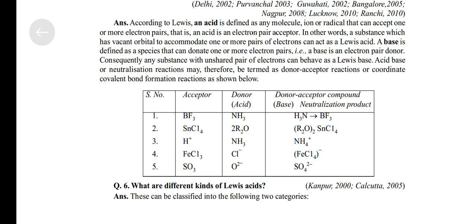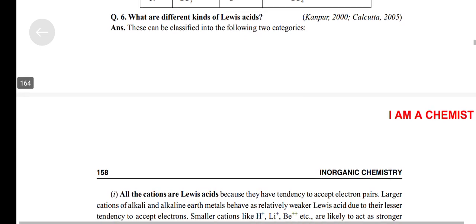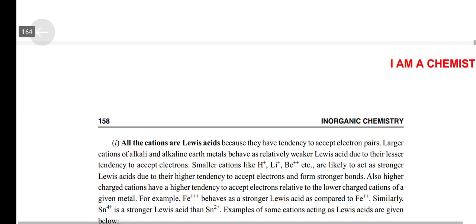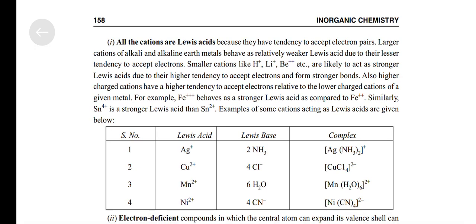What are the different kinds of Lewis acid? These can be classified into the following categories. All cations are Lewis acids because they have a tendency to accept an electron pair. Larger cations of alkali and alkaline earth metals behave as relatively weaker Lewis acids due to their lesser tendency to accept electrons.